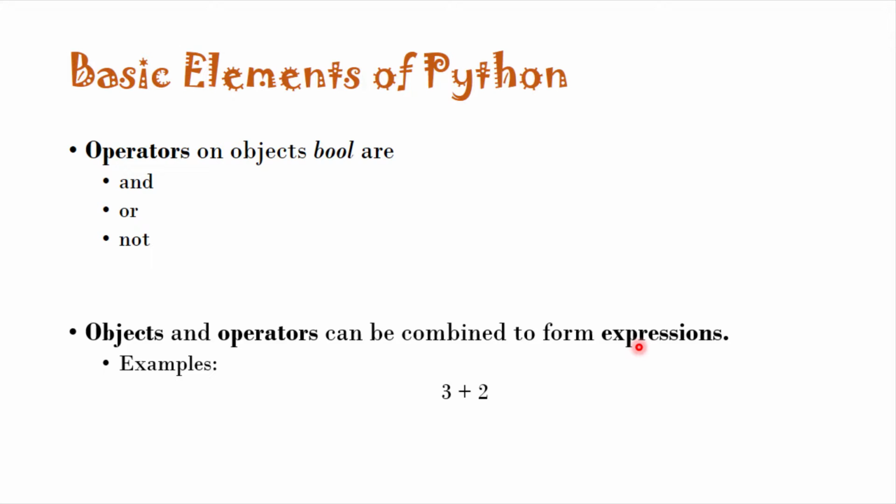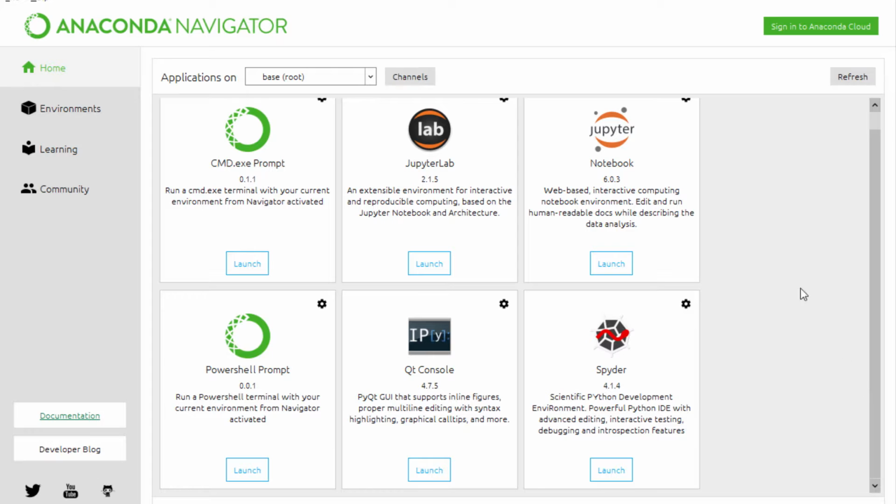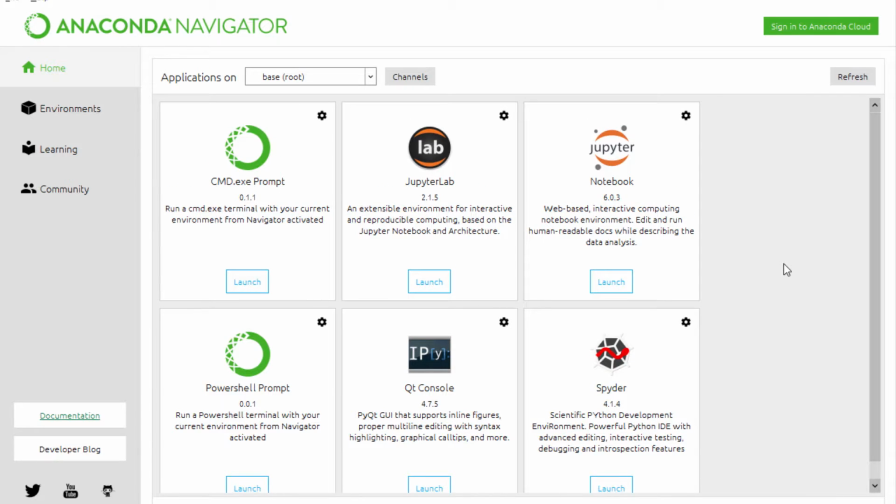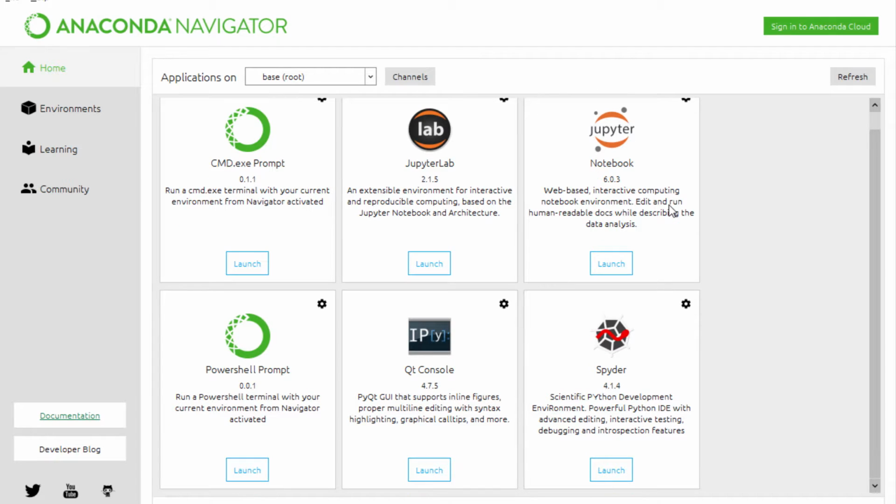As I have told you, a Python command or statement can be an expression. Here this 3 plus 2 is an expression. Now let us try these concepts in Python. In the previous lesson, which was about Anaconda installation, I taught you how to install Anaconda Navigator. This is Anaconda Navigator. Here you have to launch Spyder.